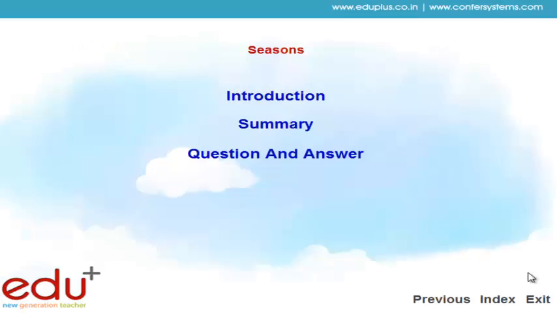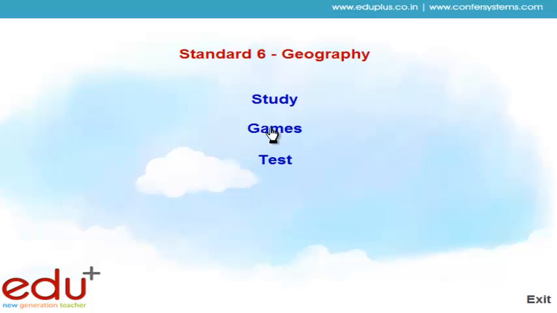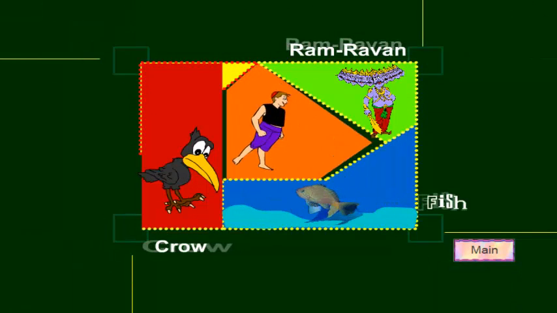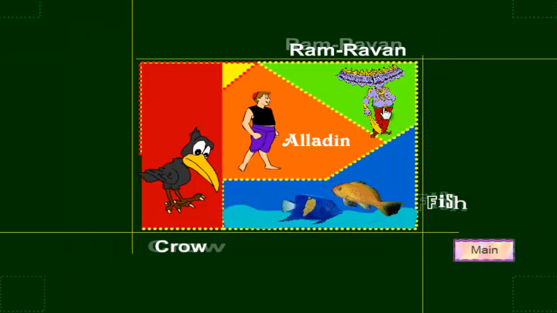Friends, question and answer is completed and after that study is complete and we are going to the second part of the geography's games. In the game section, 16 games are given, out of these, 4 games are selected for 6th standard: Ram Ravan, Crow, Aladdin and Fish.